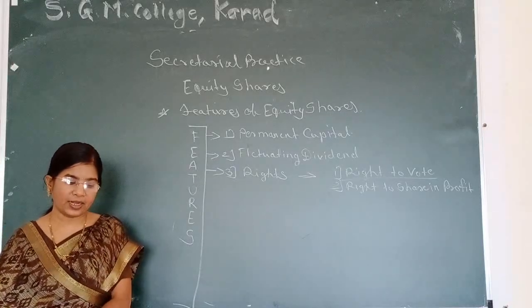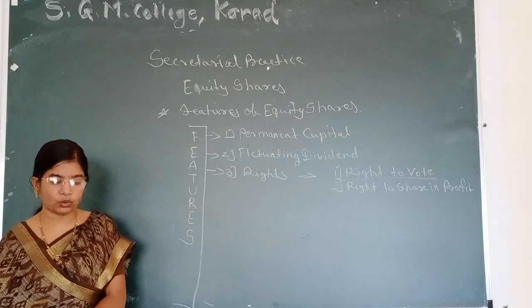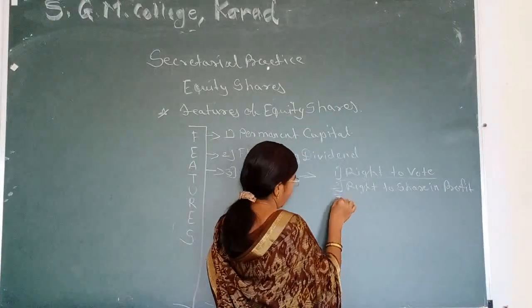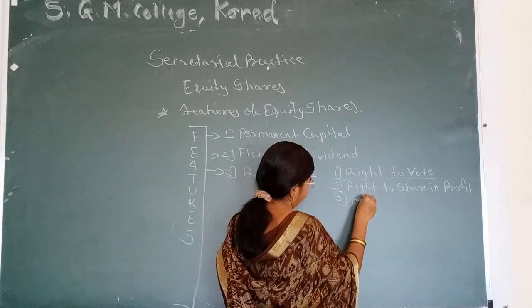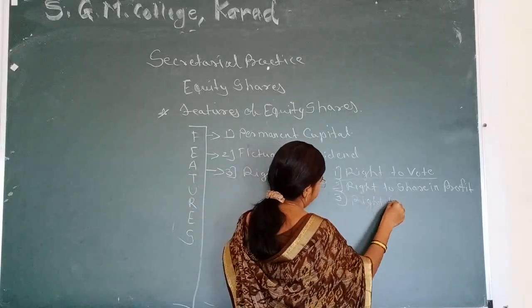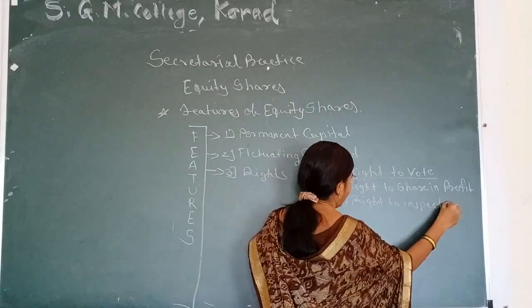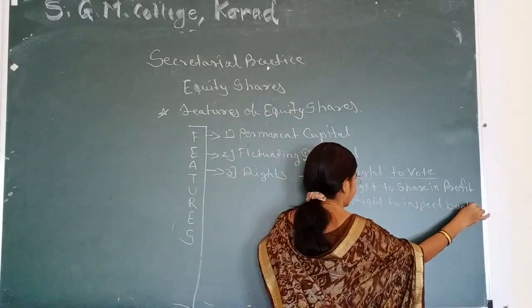Next right is the right to inspect books. Third right is the right to inspect books.